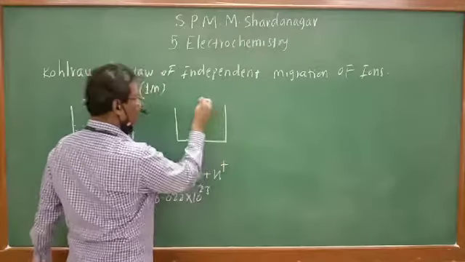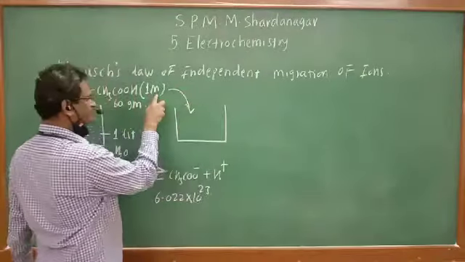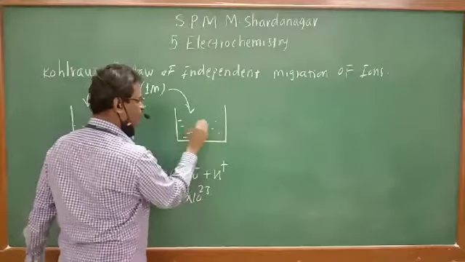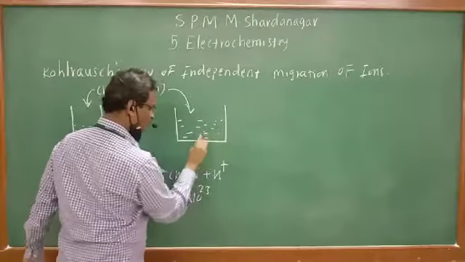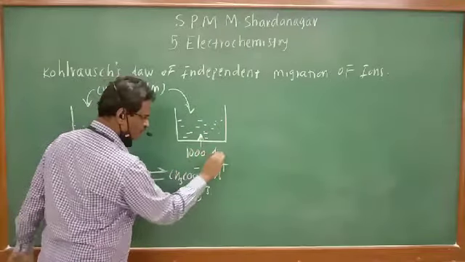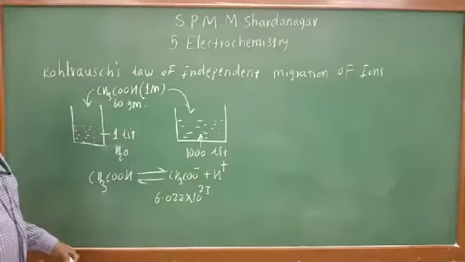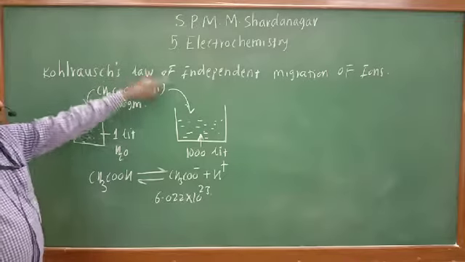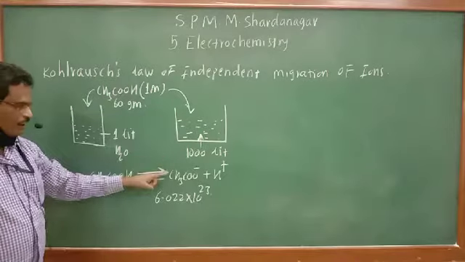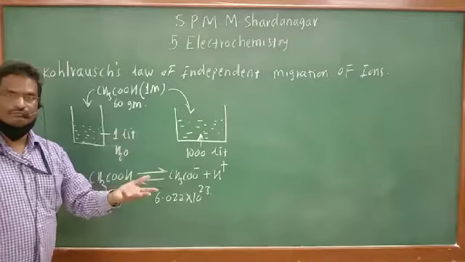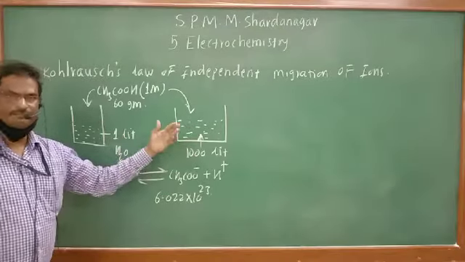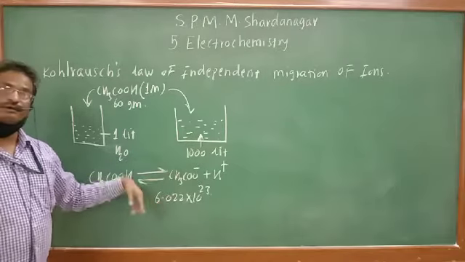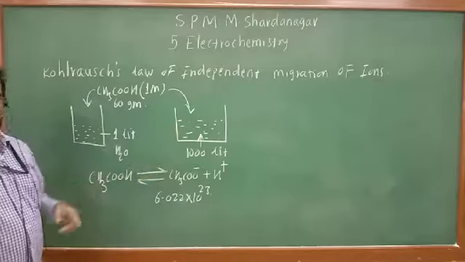Take the same quantity of acetic acid, 1 molar, that is 60 gram, and now add it to 1000 liters of water instead of 1 liter. Compared with 1 liter, when it is added to 1000 liters, the number of ions obtained is more, because the degree of dissociation increases with increase in volume.